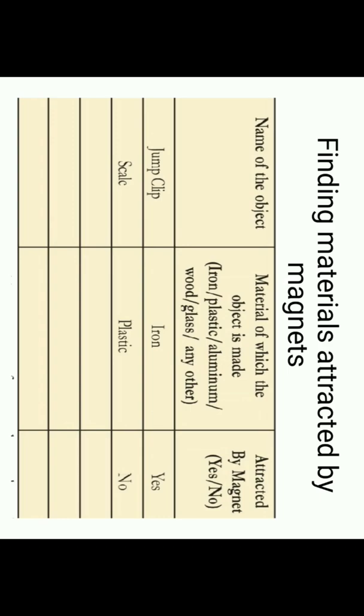In your textbook only 5 columns are there. You write down some 10 to 15 examples, frame the same in tabular form, and show it to me tomorrow. Yes, this is an experiment to show whether materials are getting attracted towards the magnets or not. From this we will get a conclusion called magnetic materials and non-magnetic materials.